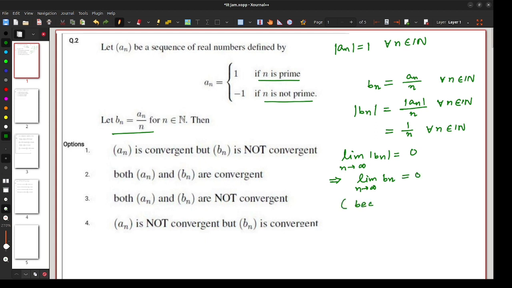because if bn is any sequence and mod of bn goes to 0, then bn also goes to 0. We can prove it easily. Just observe that mod of bn minus 0 is equal to mod of bn, and this is less than epsilon for all n greater than or equal to some k, where k is some natural number.